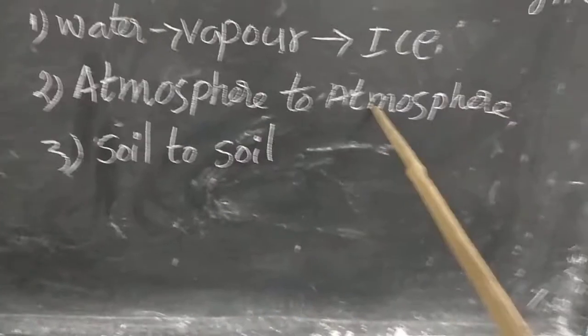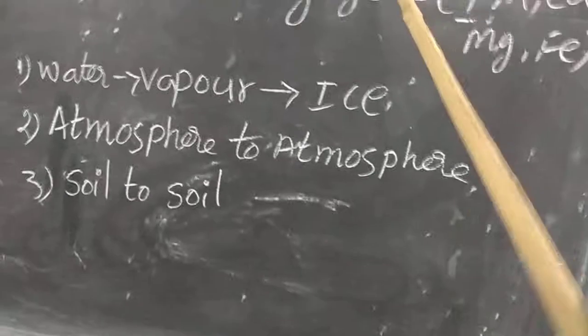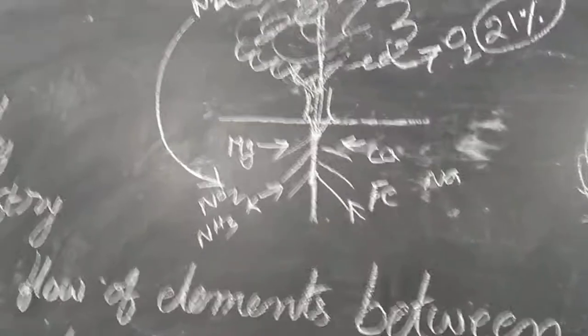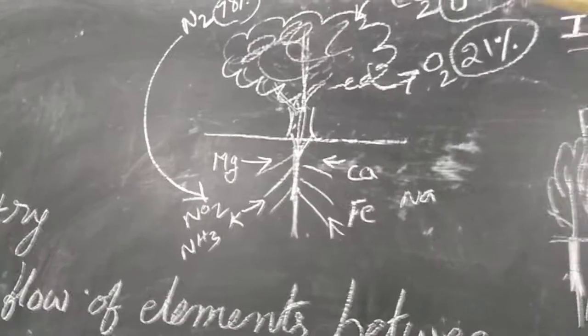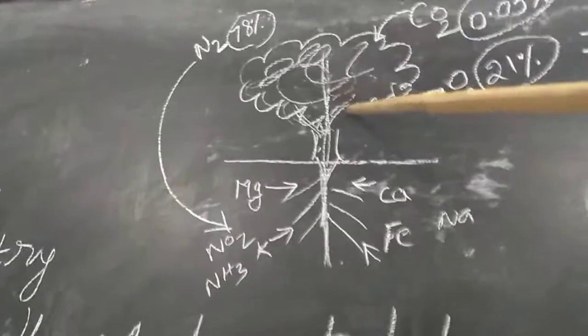Atmosphere to atmosphere cycles are observed in the gaseous cycles. For example, carbon dioxide is present at 0.03% in the atmosphere. All the carbon dioxide is absorbed by the plants to prepare food materials, the carbohydrates.